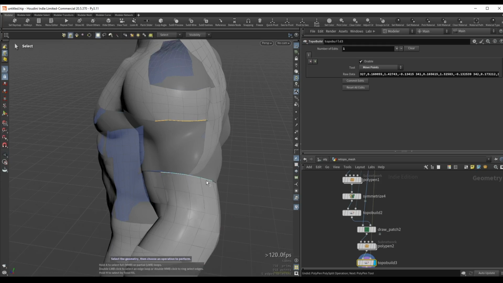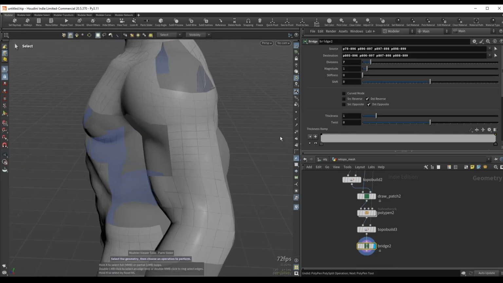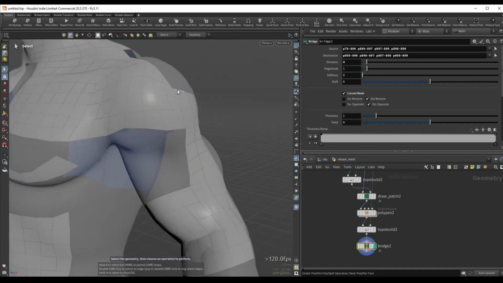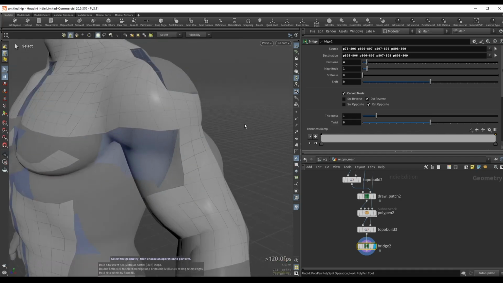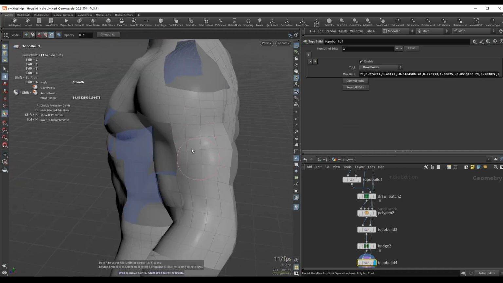Let's do 4 edges at the bottom as well. Press B, Z to increase the divisions. We can press Z again to try to maintain the curvature that we already have. Go back into smooth mode. This will conform it to the mesh.